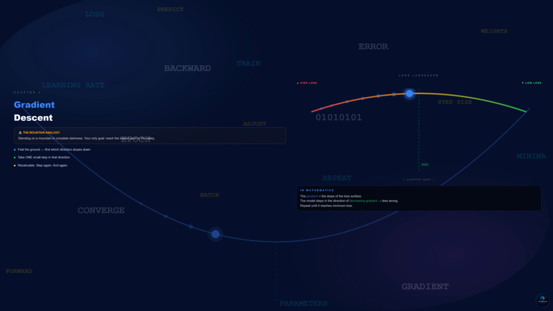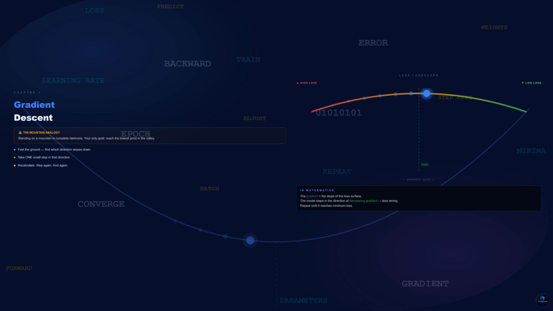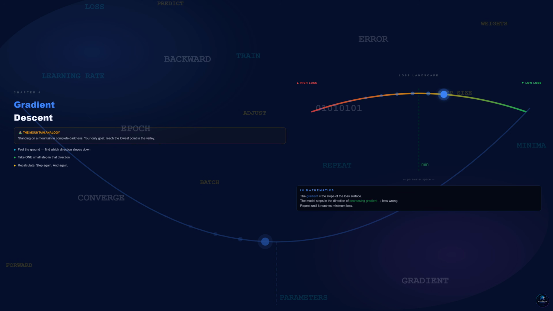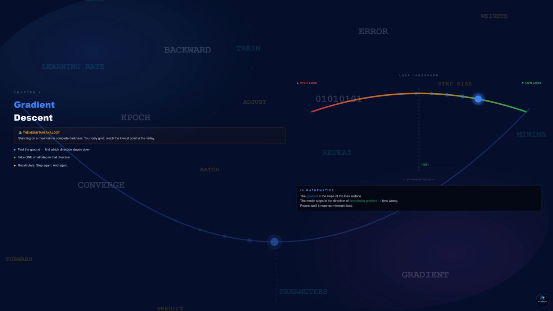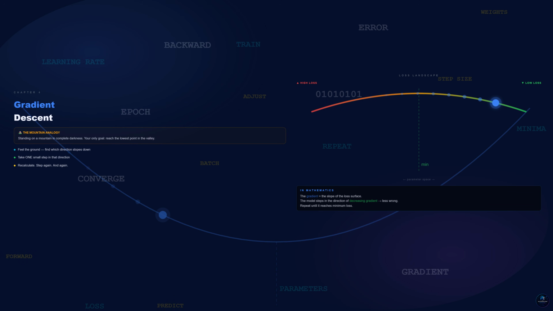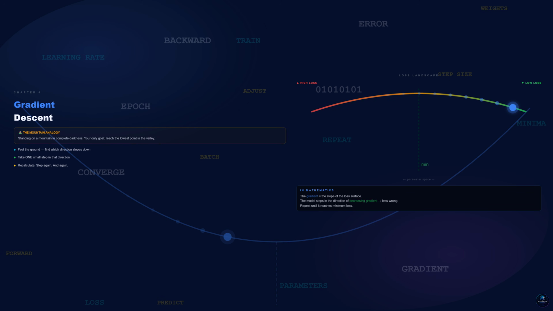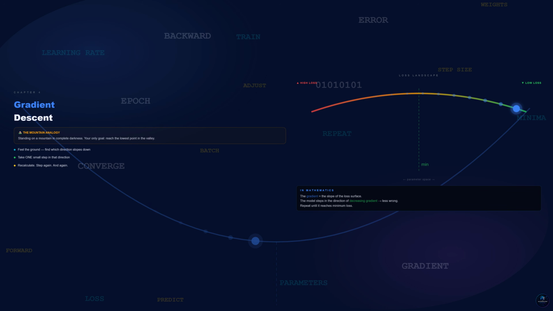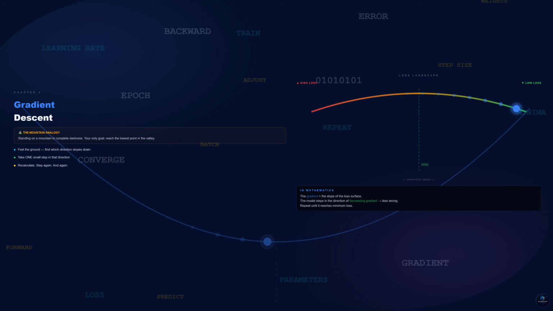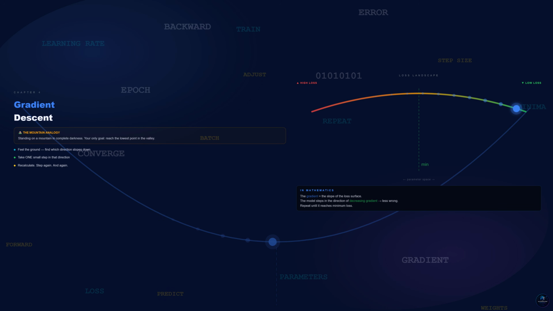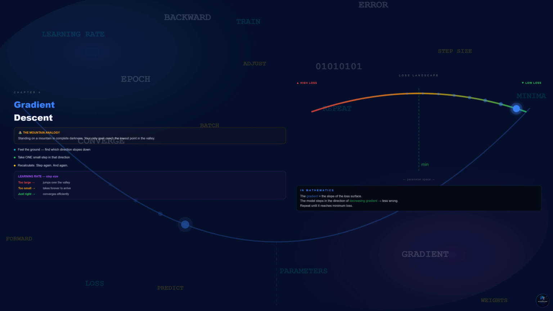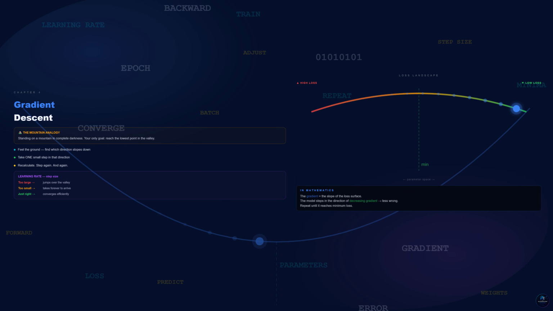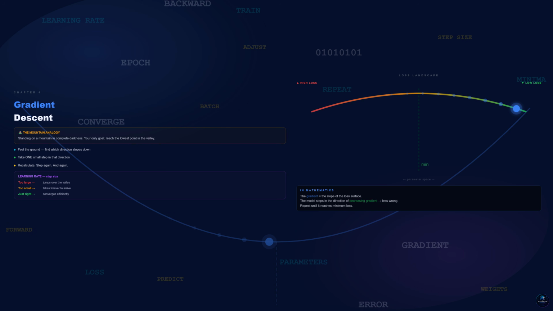The model is standing on a mathematical landscape where altitude represents loss. How wrong the model is. The goal is to reach the lowest point, minimum loss. The gradient is the slope. It tells the model, this direction makes you more wrong. This direction makes you less wrong. The model takes a tiny step in the direction of less wrong, then recalculates, then steps again. The size of each step is called the learning rate. Take steps that are too large, and you jump over the valley. Take steps that are too small, and it takes forever to get anywhere.